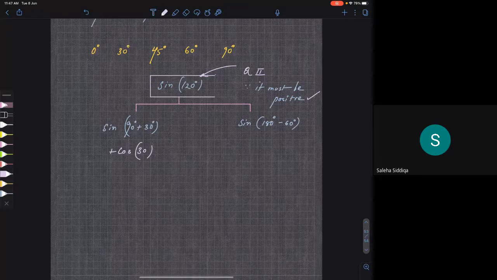So for positive and negative, you look at what is given in the question. Sine is given. Don't look at what you are getting in the process. You got cos, but you don't look at cos. You look at the value of sine, whether it will be positive or negative. You are getting my point?